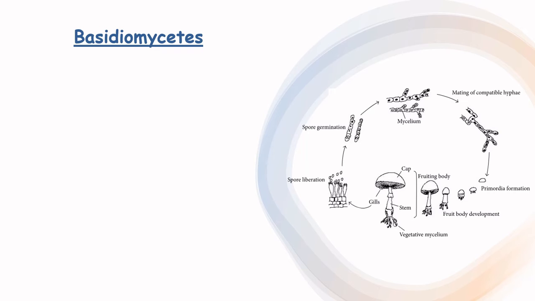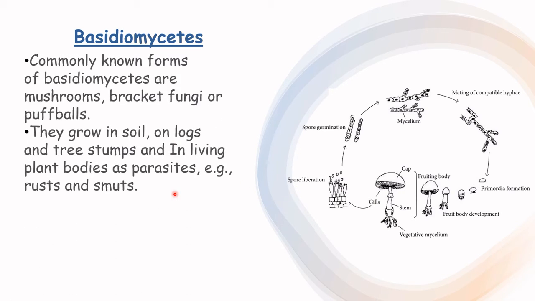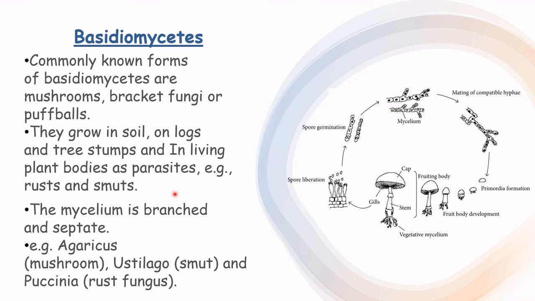So the next class is Basidiomycetes. You can now see this is Agaricus. Let's study its features. Commonly known forms of Basidiomycetes are mushroom, bracket fungi, or puffballs, and they grow in soil, on logs, tree stumps, and in living plant bodies also as parasites like rust and smut. It is found in the crops. The mycelium is branched and septate. For example, Agaricus mushroom, Ustilago, that is smut, Puccinia, rust fungus.